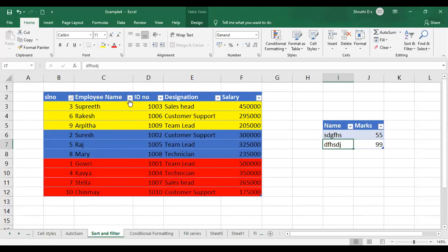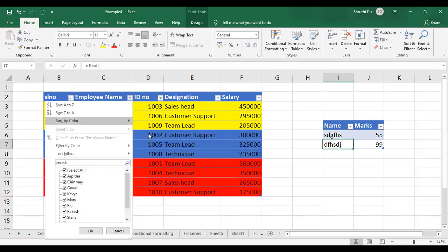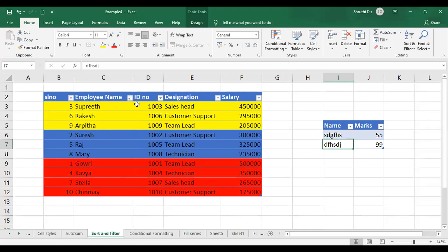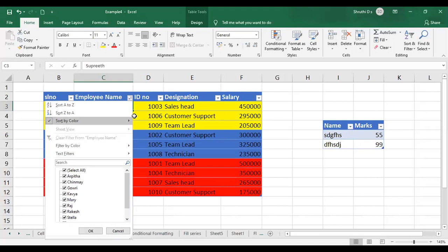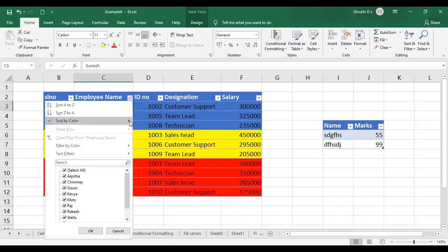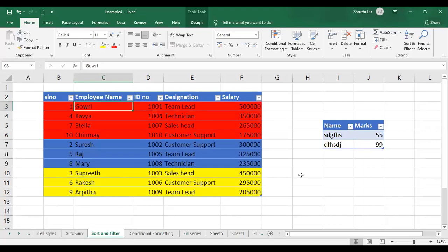Okay, again go to employee name. It is the same thing, yellow color or blue color, whatever you want, you can just select the colors here. Blue color will come first if you choose that. And if you select red, red color will come first. Okay, like this you can arrange your data or sort your data according to the ascending order, descending order, or by color. Okay, so this is how you can use the sorting option.